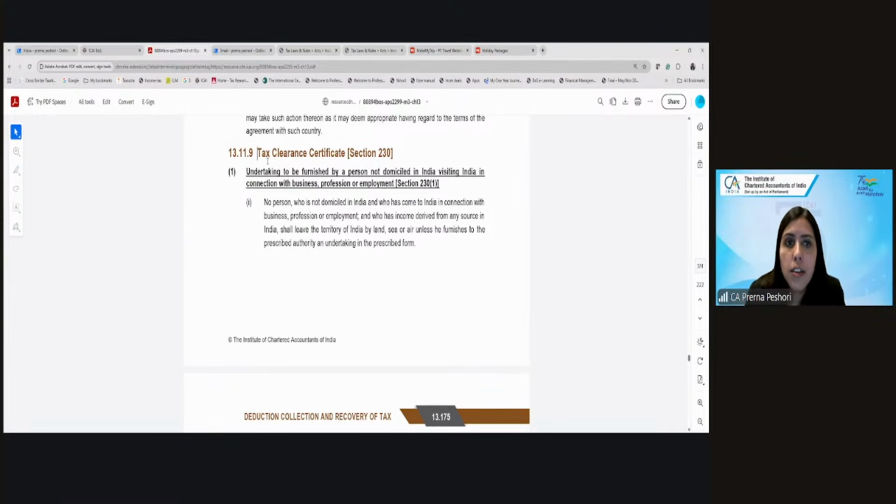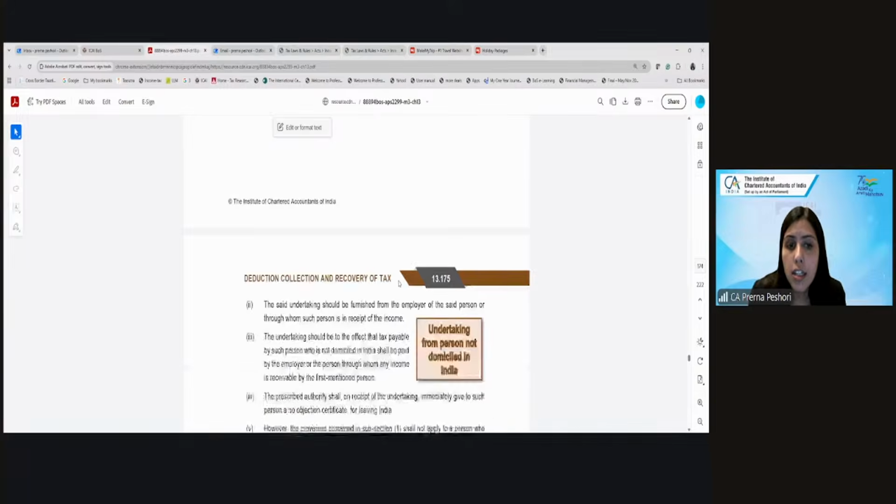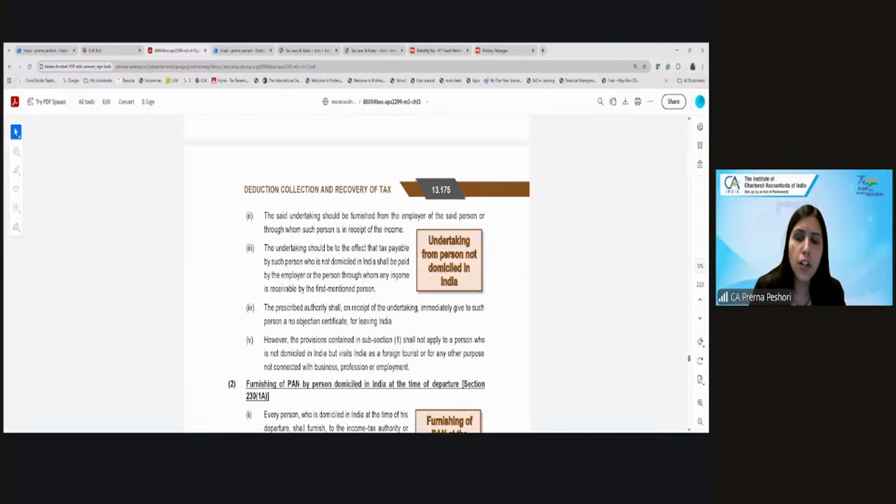Right. Now, this is a tax clearance certificate which is given in a lot of cases, for example, when a ship leaves India, or when a person who is not domiciled in India is visiting India in connection with business, profession, or employment and has derived income in India. He shall not be able to leave India unless he furnishes the tax clearance certificate. Tax clearance certificate, which means what?